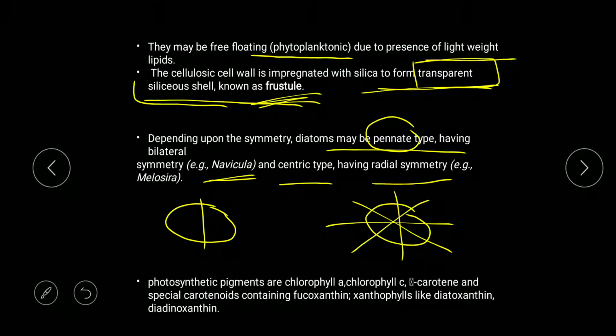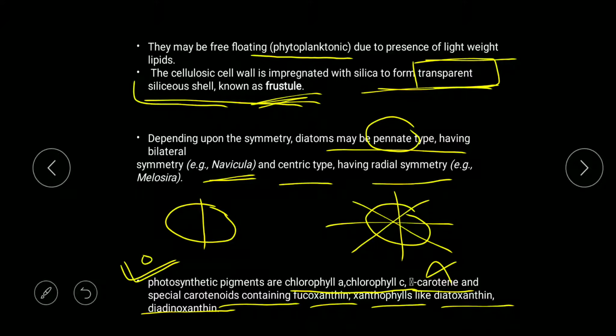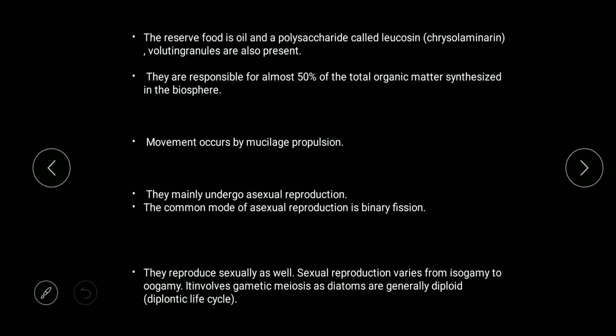Now they are photosynthetic, so they have some pigments as well, and here you can see chlorophyll a and chlorophyll c; chlorophyll b is absent. They have alpha carotene, and a special carotenoid containing fucoxanthin. Xanthophylls are there, like diatoxanthin and diadinoxanthin. So all these things are found as photosynthetic pigments, and due to this they can perform photosynthesis.